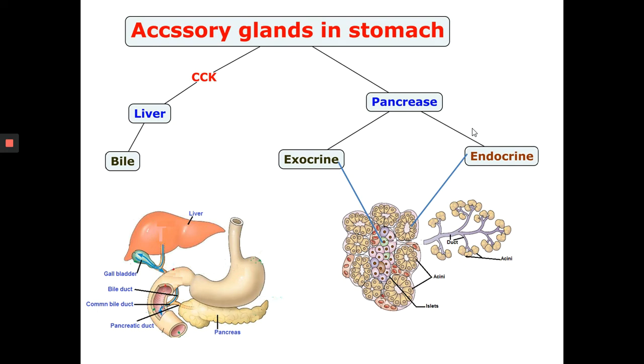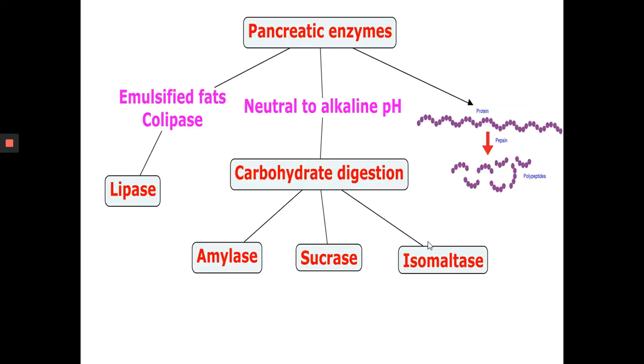So the accessory glands, the liver and pancreas, help in the digestion. The liver secretes bile, as we said before. It helps to neutralize the content in the duodenum and helps in the action of the protein digesting as well as lipid digesting enzymes. The pancreas has two parts, an exocrine as well as an endocrine part. The chemical digestion in the duodenum is helped by pancreatic enzymes. So the secretion of the liver helps in the digestion.